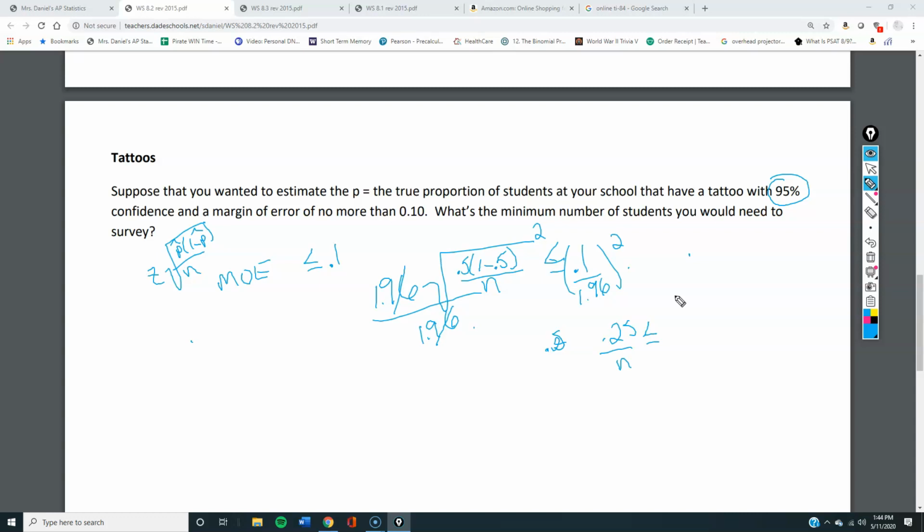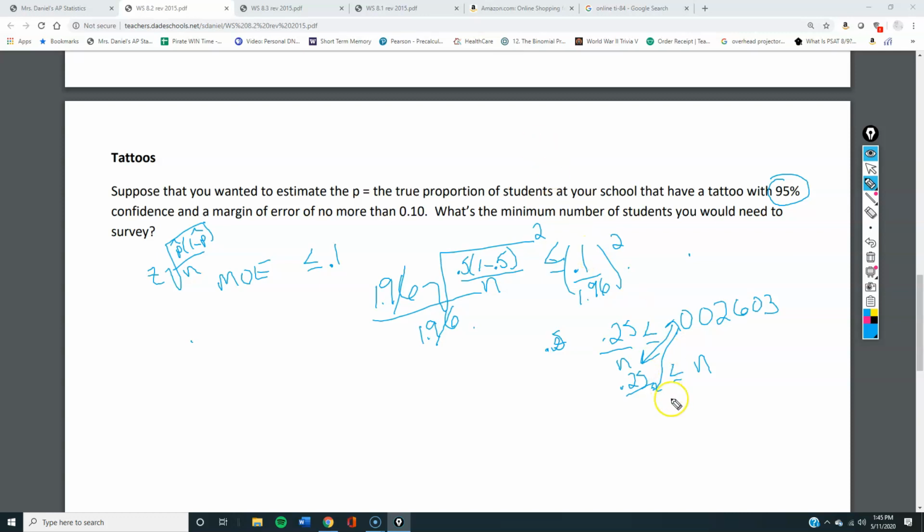Let's do some calculations, and square. So I got 0.00260, and I switch my n with that number, because proportions over whatever that is. So let's try that in our calculator.